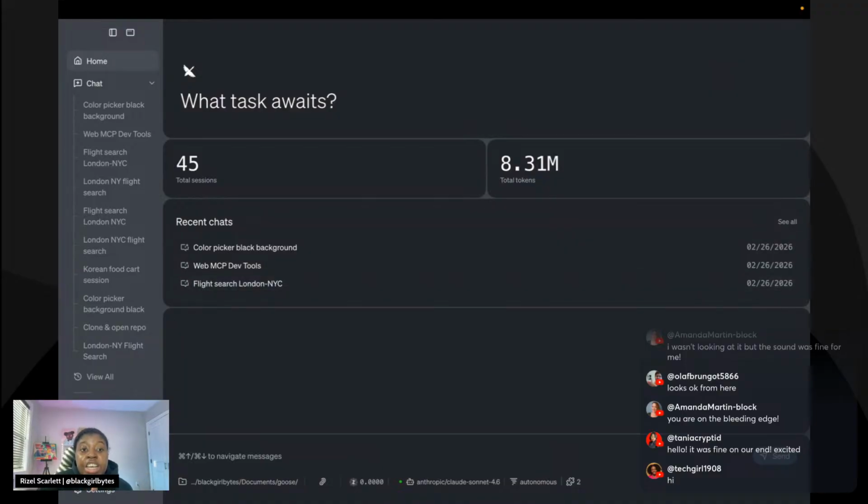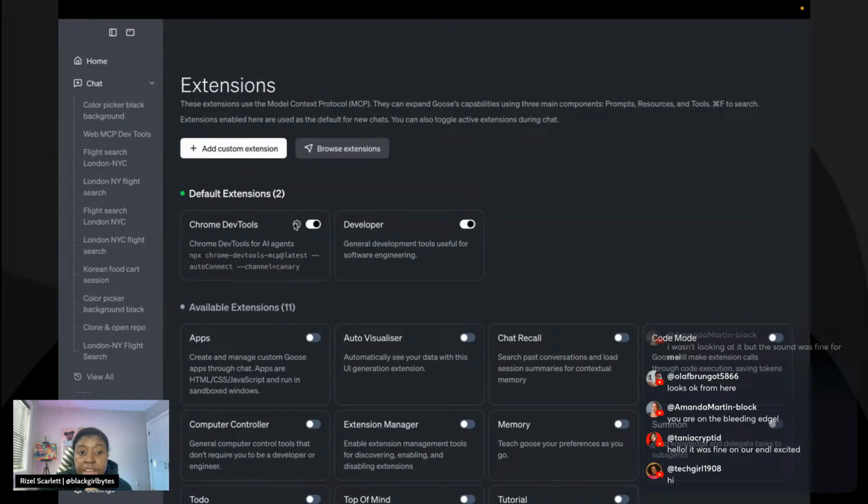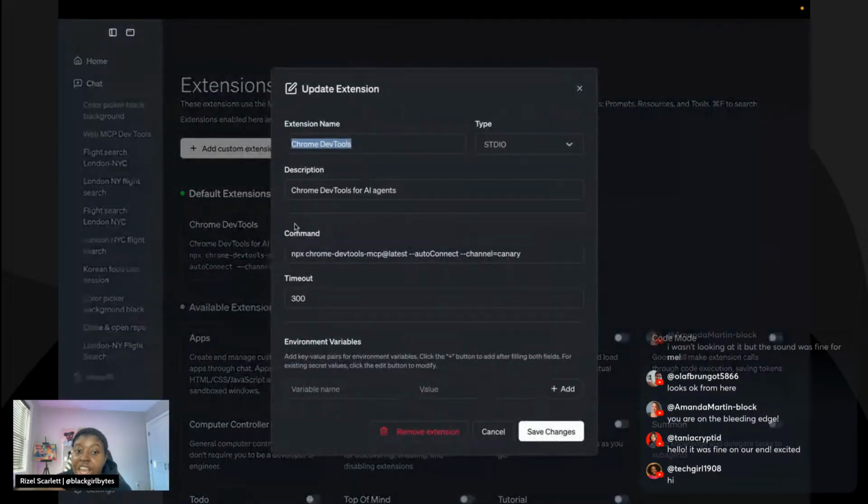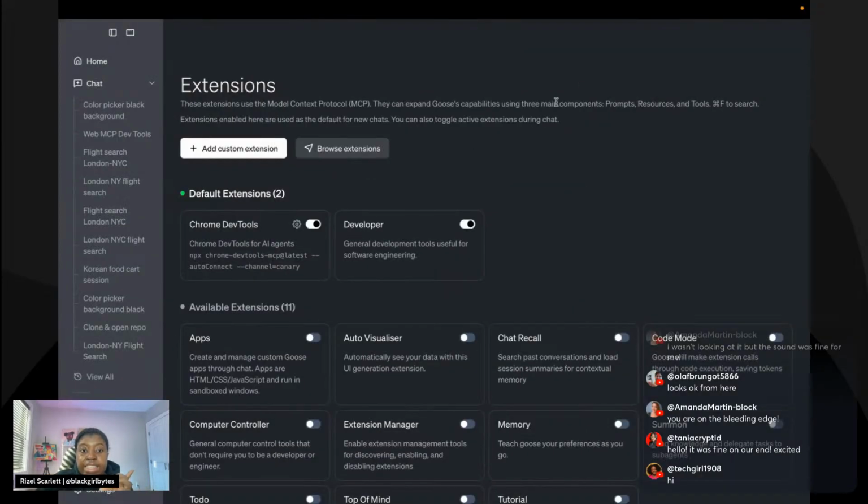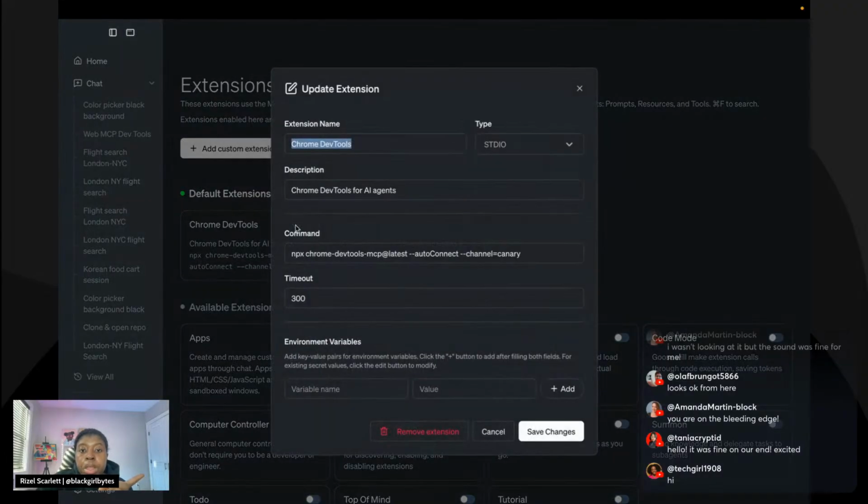But I learned that you can actually use Chrome DevTools as this bridge. So it'll act as a bridge and enable WebMCP within something like Goose. I already have the Chrome DevTools MCP server installed. I use it every day, and I was like, let's go, I can use this. I did have a couple of troubles.